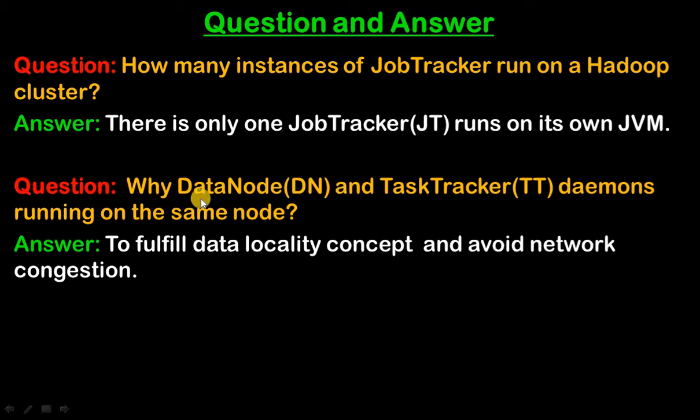Next question is, why do data node and task tracker daemons run on the same node? Data node and task tracker daemons run on the same node for fulfilling the data locality concept and to avoid network congestion. If we put data node and task tracker on different nodes, then it will take time to process that data due to network congestion.